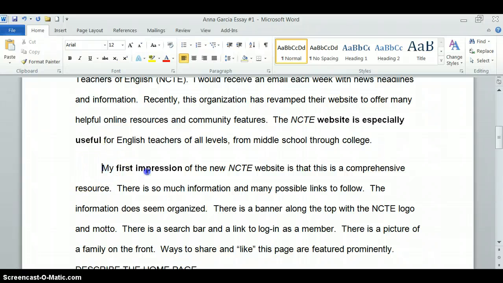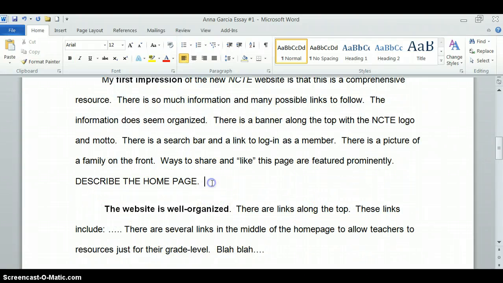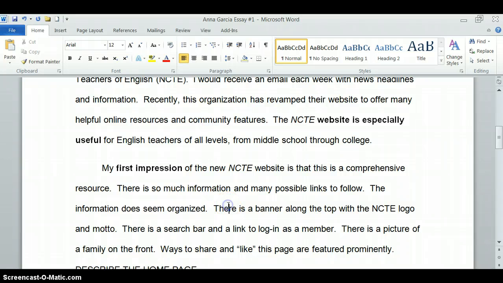So for example, my first impression of the NCTE website is that this is a comprehensive resource. I kind of give a first impression. I describe the home page. That's what you can do in your first impression paragraph. I put the keywords in bold to give you an idea of what I mean by keywords. Your essay should not have any of this in bold.